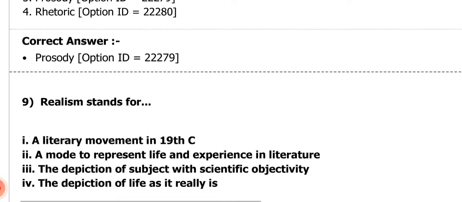Next question. Realism stands for, number 1 is saying a literary movement in the 19th century.